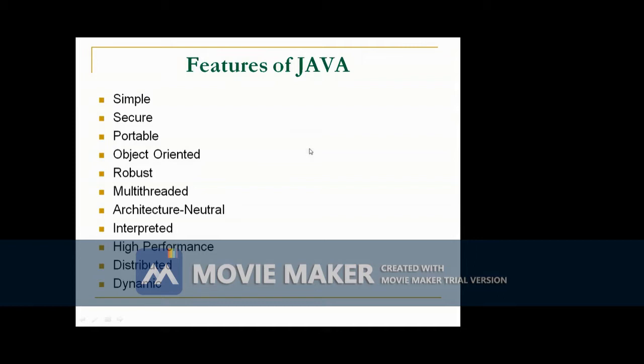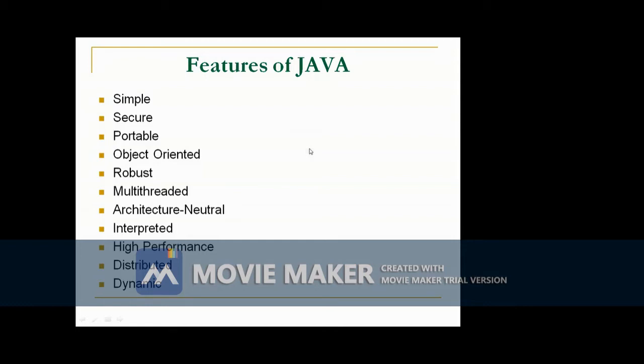Then, Java is distributed. Java is designed for the distributed environment of the internet because it handles various protocols like TCP/IP. Accessing a resource using a URL is not much different from accessing a file. Java also supports one important feature called remote method invocation, RMI. This feature enables a program to invoke a method across a network.